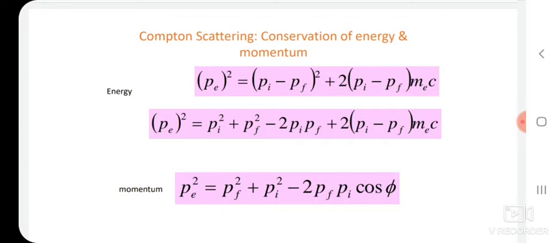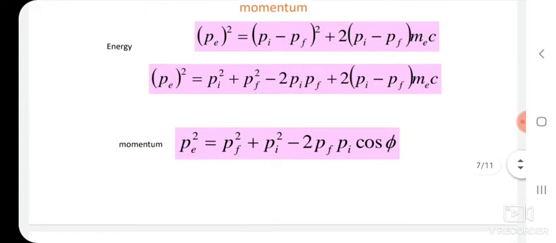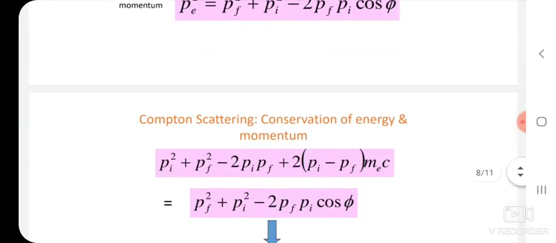Again, the other equation from conservation of momentum, as we saw in the above slide, is P_e^2 = P_f^2 + P_i^2 - 2 P_f P_i cos φ. The left-hand side of both equations, one from conservation of energy and the other from conservation of momentum, is the same. That is why we can equate the right-hand sides as well.